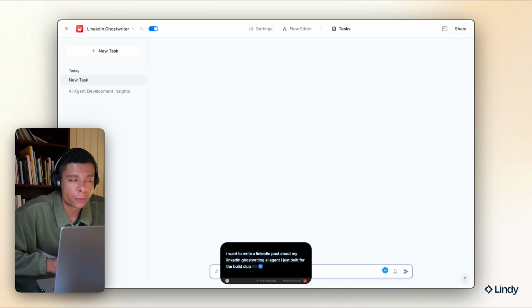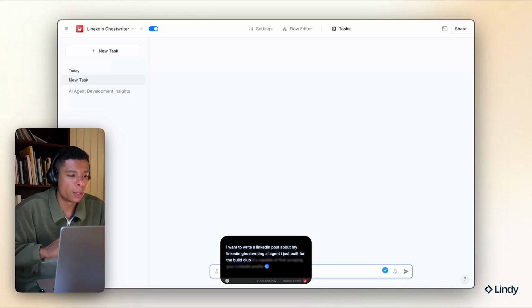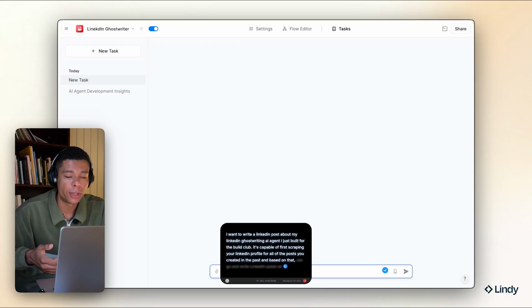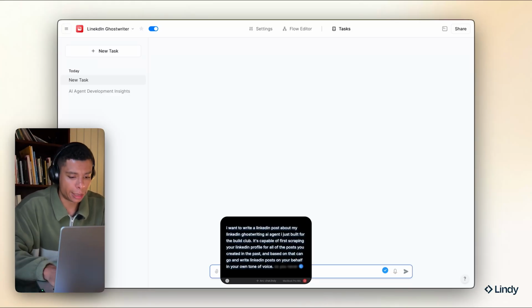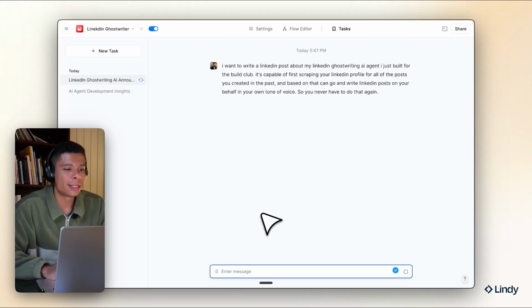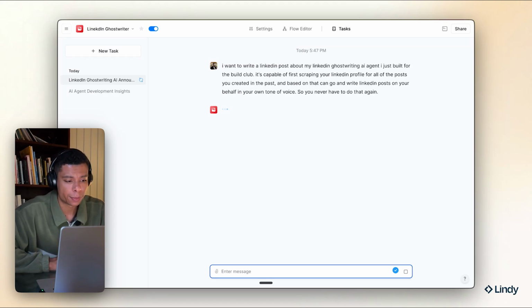It's capable of first scraping your LinkedIn profile for all of the posts you created in the past, and based on that can go and write LinkedIn posts on your behalf in your own tone of voice, so you never have to do that again. Right? Now if I hit enter, my AI agent, including the prompt, will do a lot of work for me, and hopefully this turns out good.